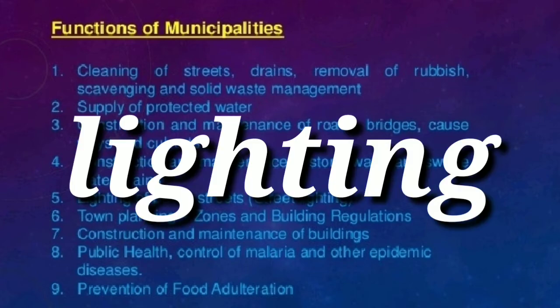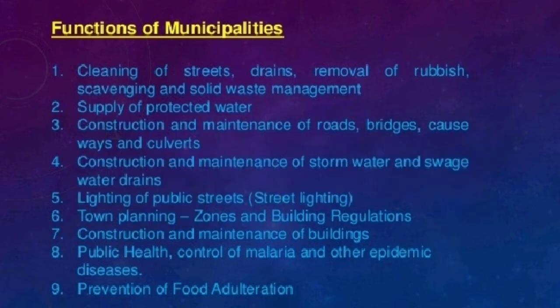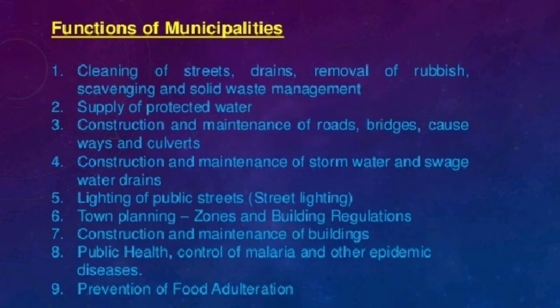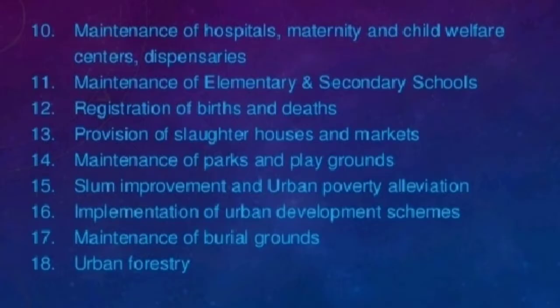Next major and compulsory function is lighting. Municipal corporation has the duty to make arrangements for street lightings, park lightings, etc. Next function is public security. Public security means securing the life of people or making the people safe. Municipality adopts various methods to safeguard the life of people during adverse conditions.